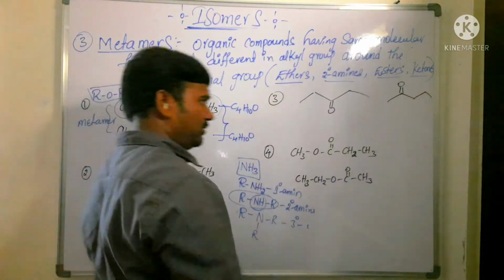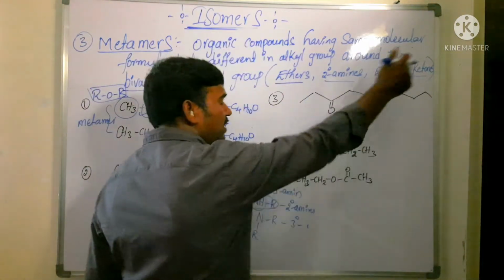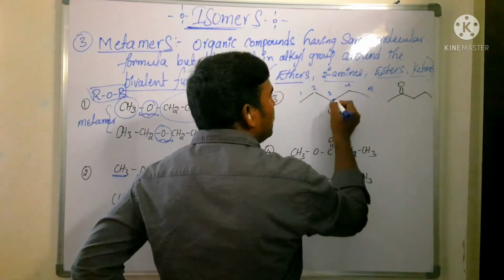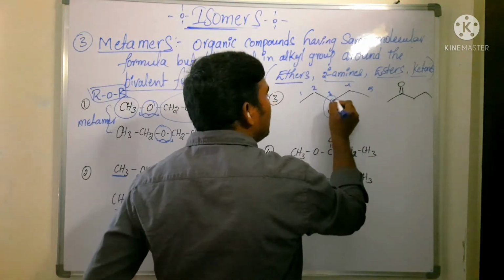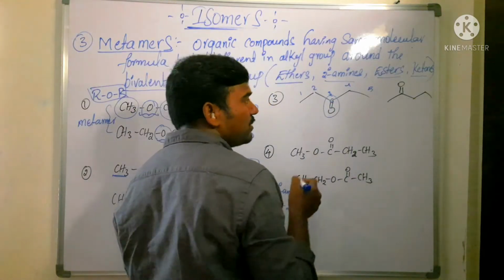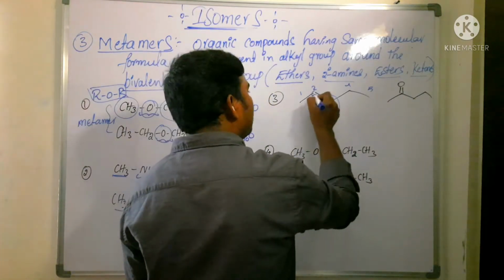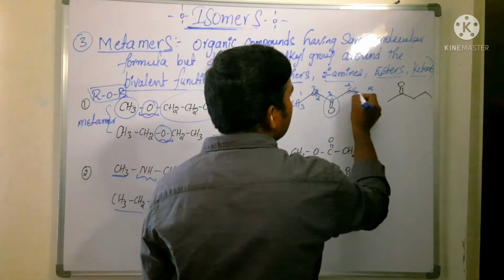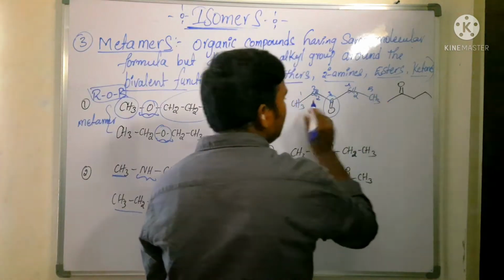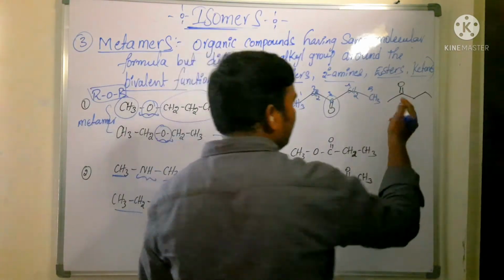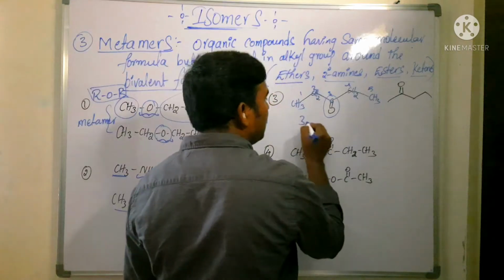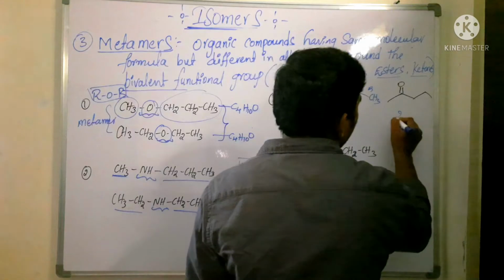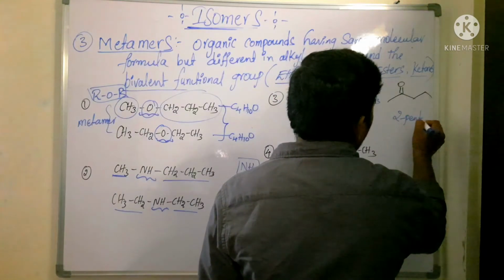Now next one, the third example you can see here. It is 1, 2, 3, 4, 5. Now what is it? Ketone. This keto group, C double bond O, is a bivalent functional group. Which alkyl group is there? CH2CH3, here also CH2CH3. Here an ethyl group, here also an ethyl group. But in this case it is 3-pentanone, and this one is 2-pentanone.